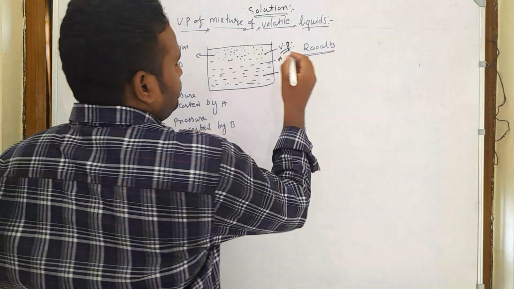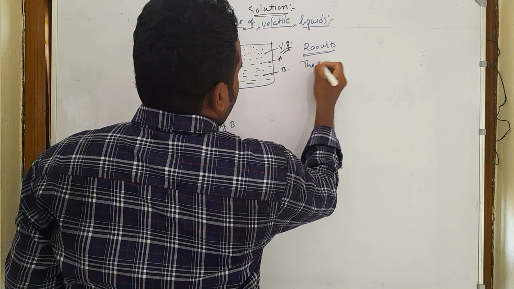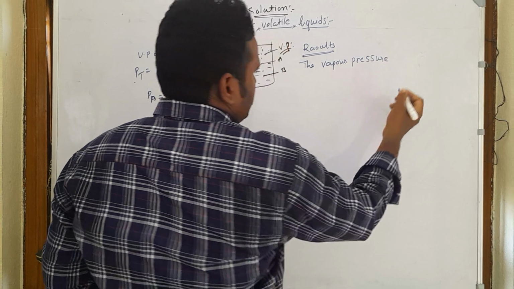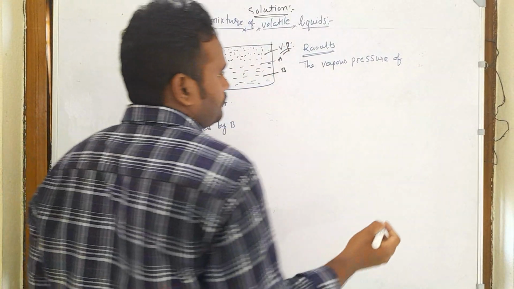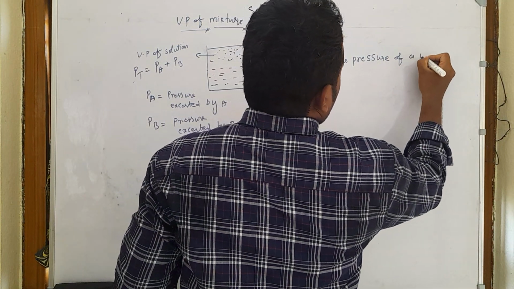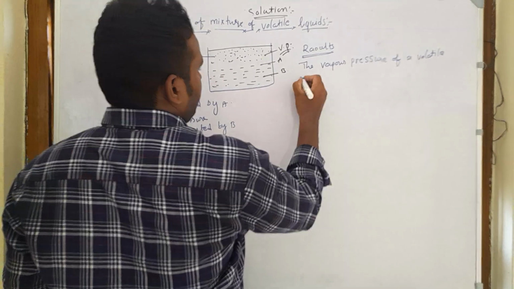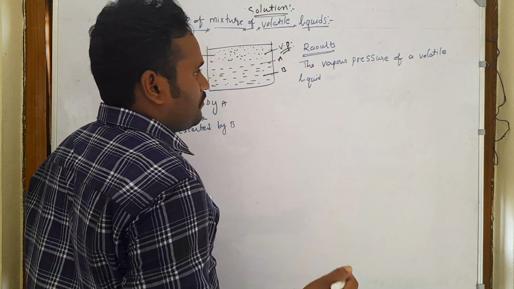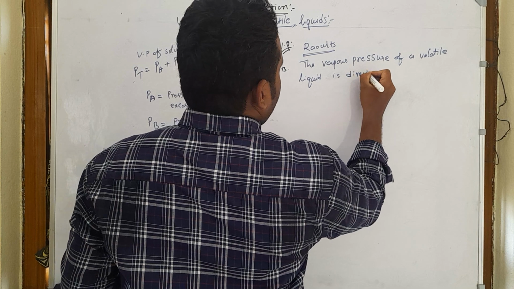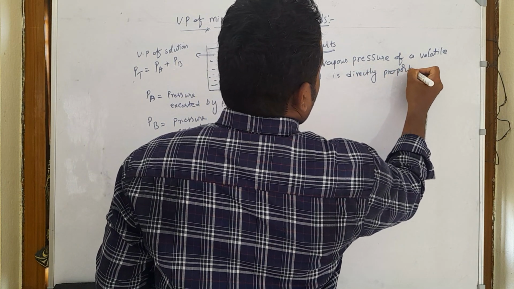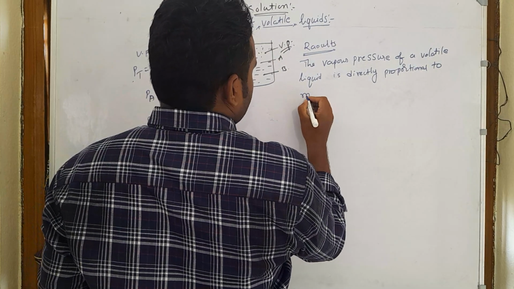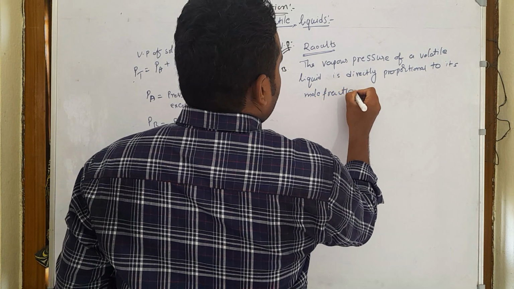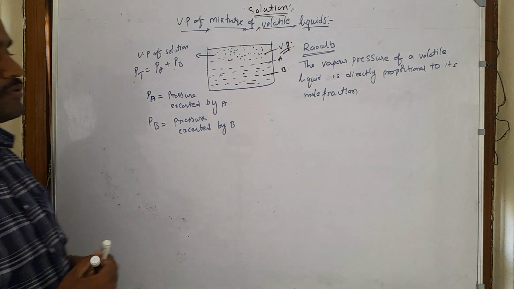According to Raoult's law, the vapor pressure of a volatile liquid is directly proportional to its mole fraction.